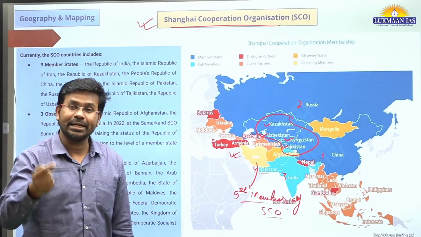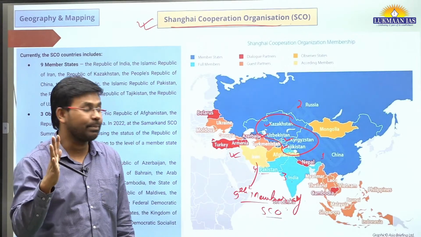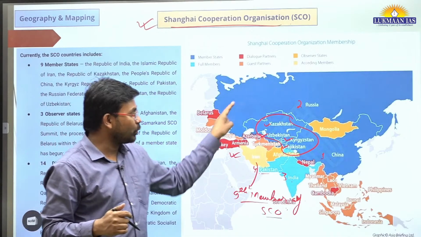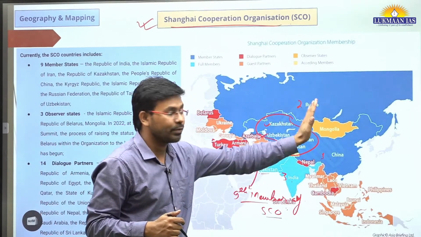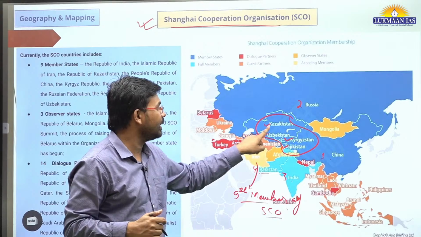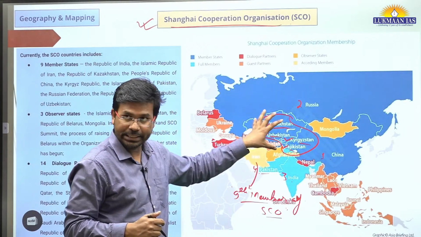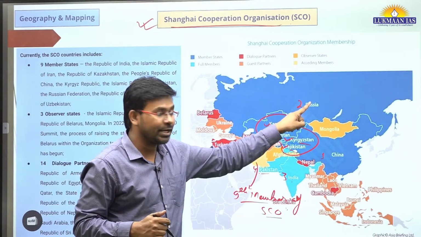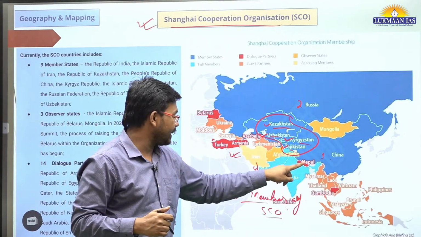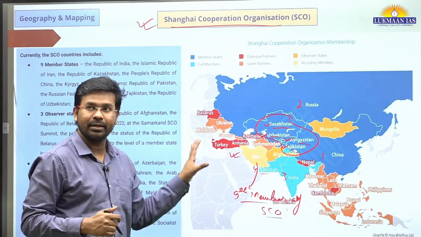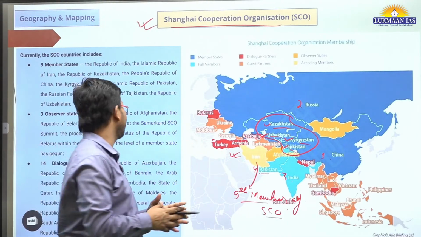As part of Central Asian countries, we study 5 countries. They include Turkmenistan also. But out of those 5 countries, 4 countries are members of Shanghai Cooperation Organization. These are Kazakhstan, Uzbekistan, Kyrgyzstan and Tajikistan. These are 4 members. Then China and Russia, 6. Then India and Pakistan, 7, 8. And then Iran has recently joined, which is the 9th member.